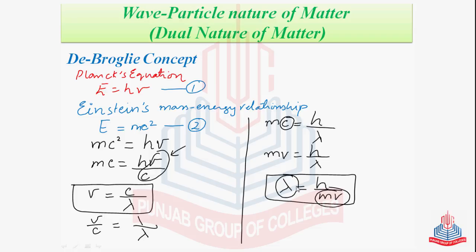जिसका मतलब ये है कि at a time a dual nature, as wavelength is for waves and momentum is for particles. हमने यहाँ पे एक ऐसा रिलेशनशिप डेवलप कर लिया जिसमें wavelength and momentum are mathematically related to each other. And this is Lewis de Broglie's equation for wave-particle duality.